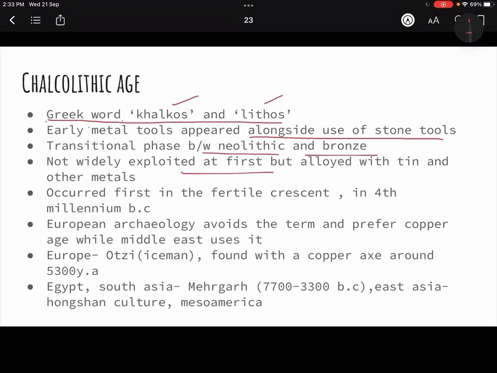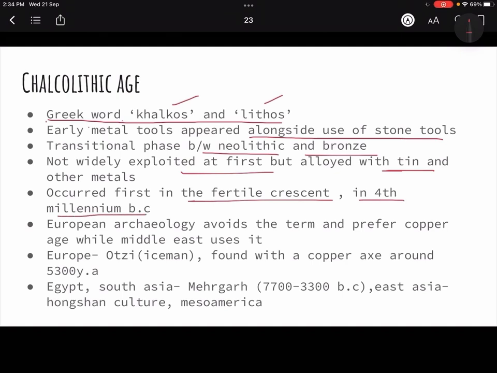So it was used with other metals, as an alloy. What is an alloy? You take two metals and mix them to make a new metal, and that becomes an alloy. So it was used with tin and other metals to make an alloy. When copper and tin are used together, the alloy becomes bronze. So the Bronze Age came after this. It occurred first in the Fertile Crescent, which is today's Iraq region. It came in first in the 4th millennium BC.